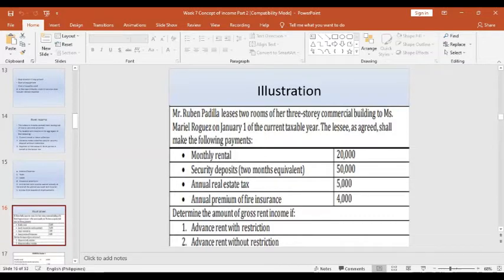The monthly rental, the security deposit equivalent to 2 months, the annual real estate tax, and even the annual premium of fire insurance. What we look for is to determine the gross rent income, or the gross taxable rent income, based on the following: if the advance rent is with restriction and if the advance rent is without restriction.